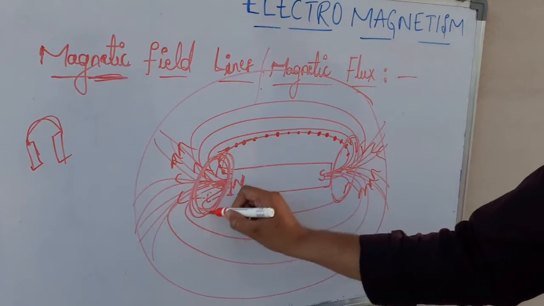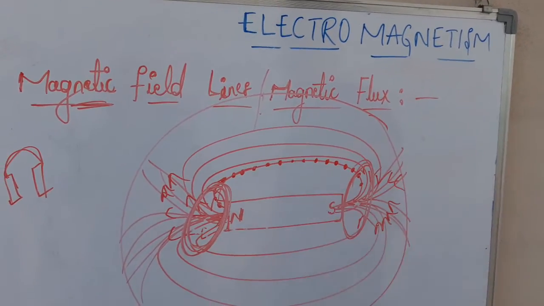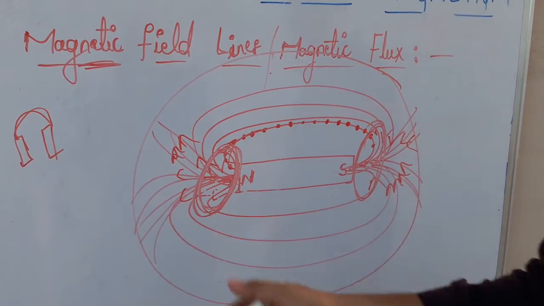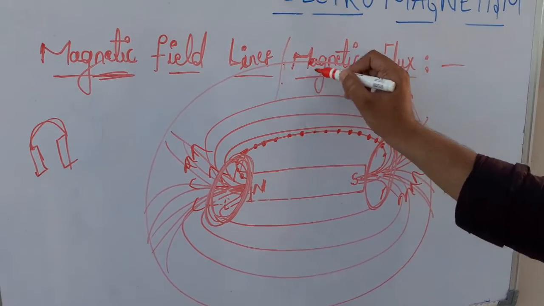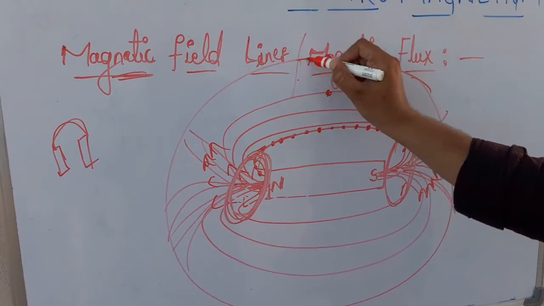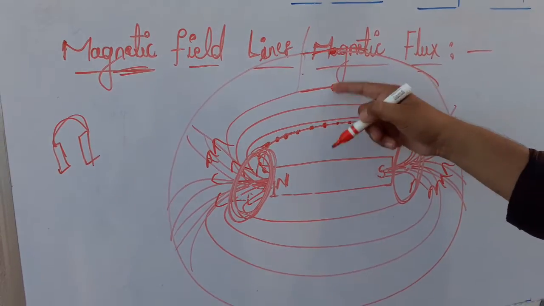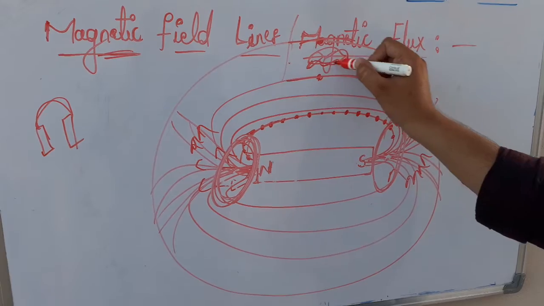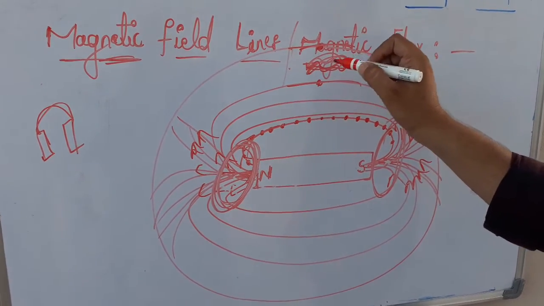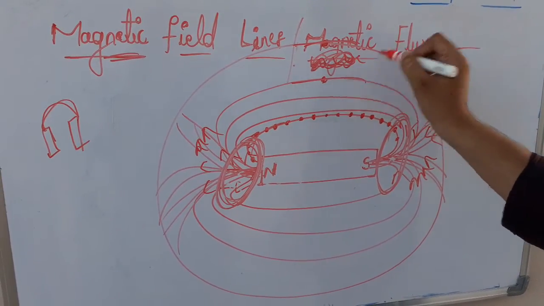So wherever magnetic field lines are crowded, magnetic force will be very high. Wherever magnetic field lines are away from each other, for example if you take this line and this line, these two lines are away from each other, it means at this place magnetic force will be low.